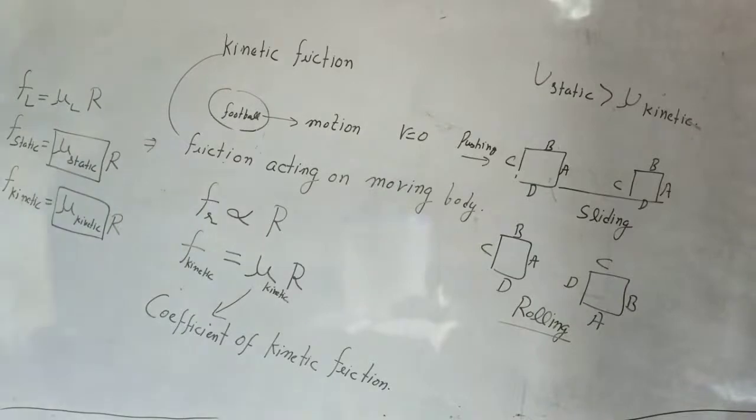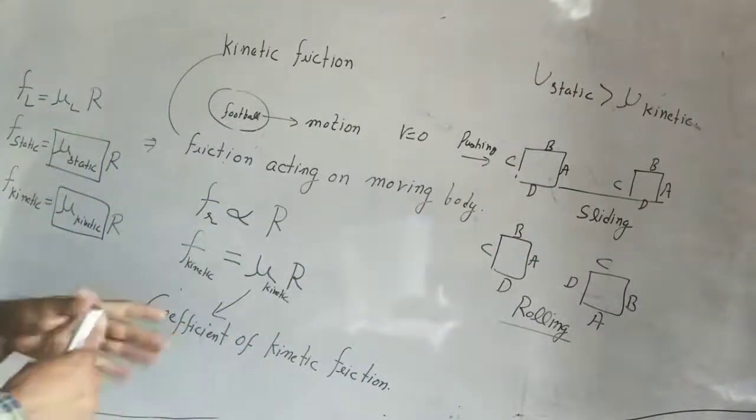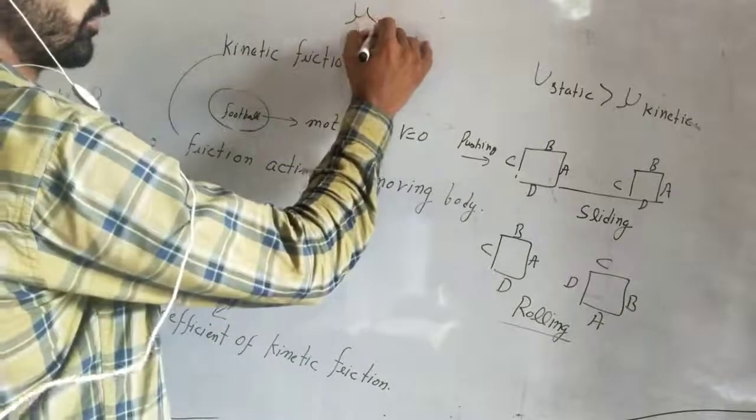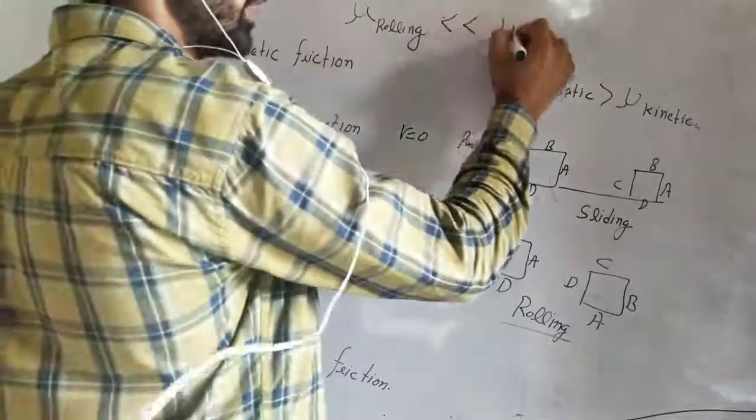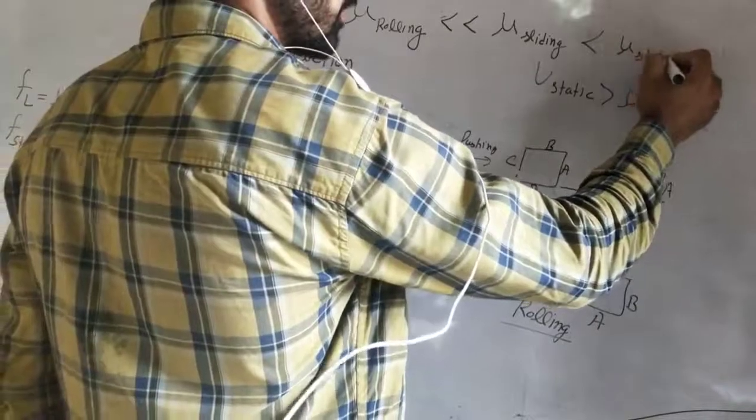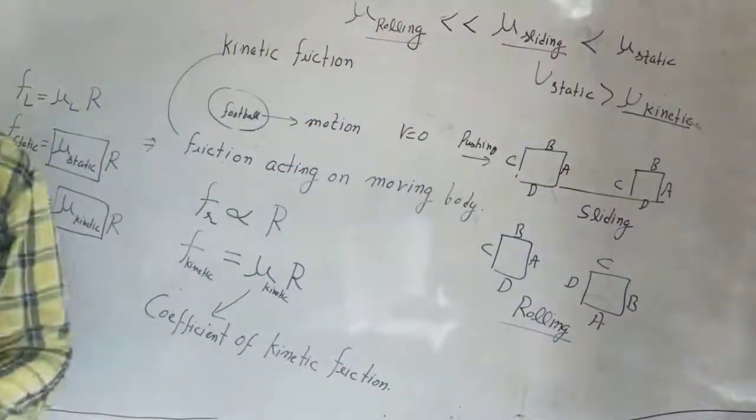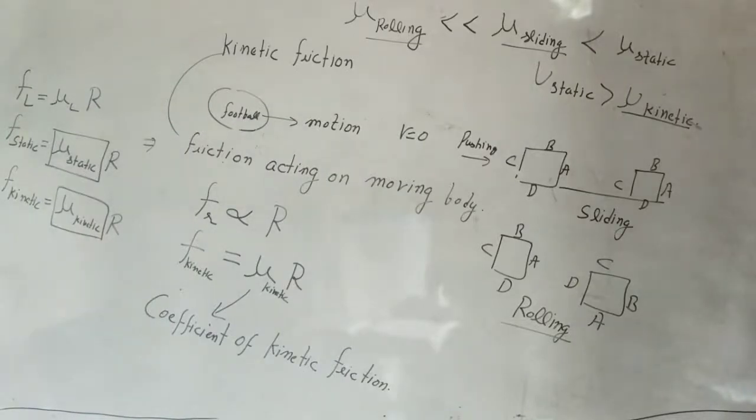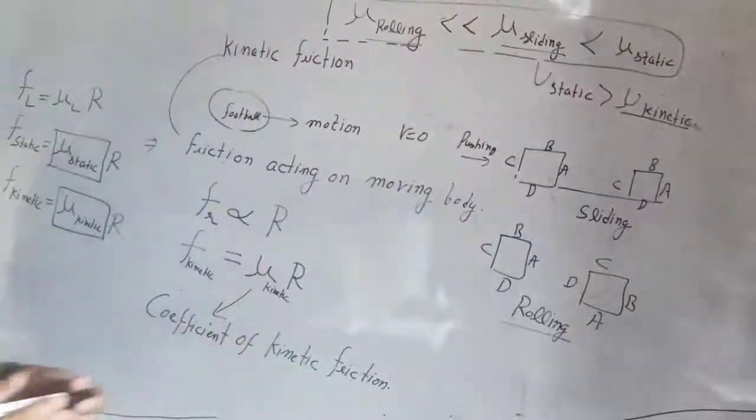Rolling friction is very much less as compared to sliding friction, and sliding friction is very much less as compared to static friction. You must remember this. The coefficient of rolling friction is very much less than that of sliding friction, and the coefficient of sliding friction is less than the coefficient of static friction. Friction on a moving thing will be less as compared to when the body is at rest. This is very important.